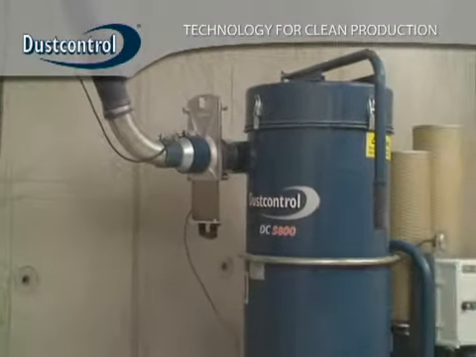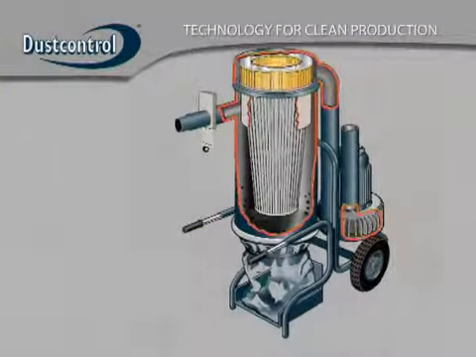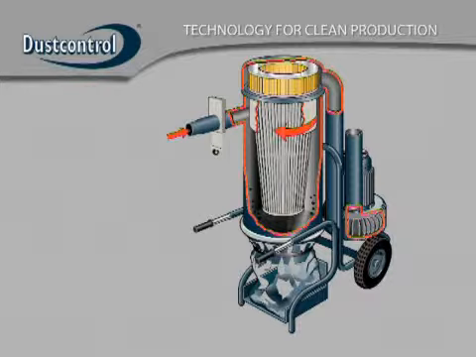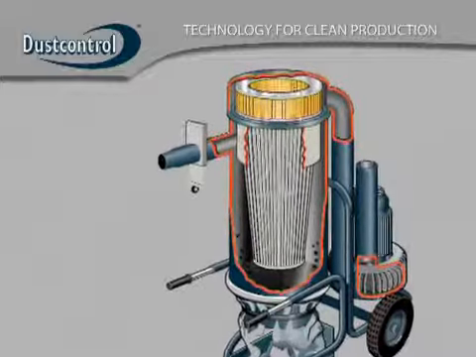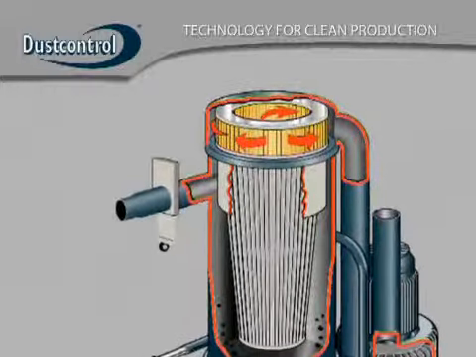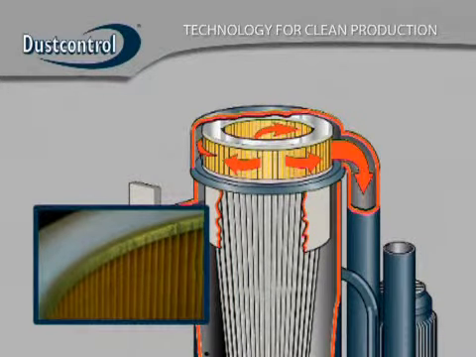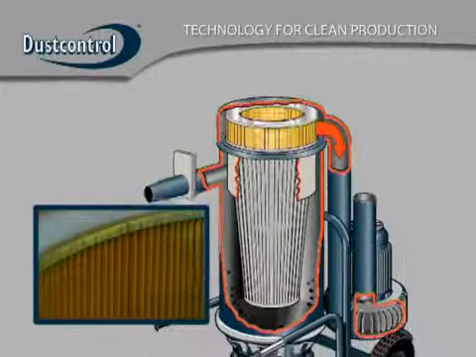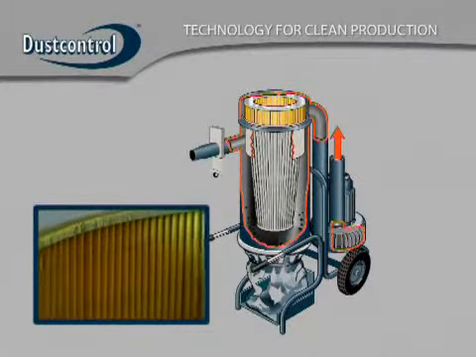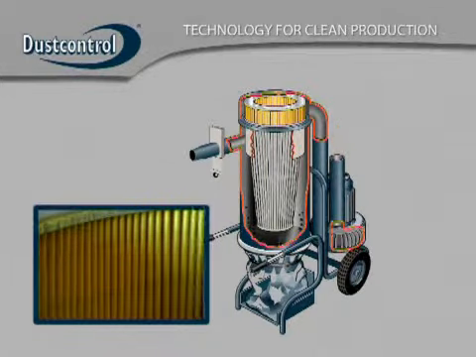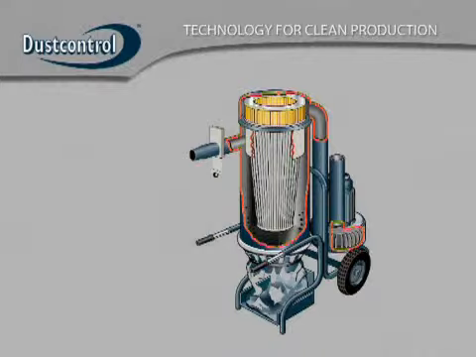When the dust has been collected at the source, it must be prevented from being exhausted into the air in the working environment. A good dust extractor works in 3 stages. The first stage is coarse separation using centrifugal force generated in what we call the cyclone. After the cyclone, the air passes through a pleated fine filter which captures the vast majority of the particulate. The smallest particles are the most dangerous and have to be captured, which is why the final stage is an H13 HEPA filter. The H13 HEPA filter prevents the hazardous, invisible particles from being re-released into the work environment and entering your lungs. All of Dustcontrol's dust extractors are delivered with an H13 HEPA filter as standard equipment.